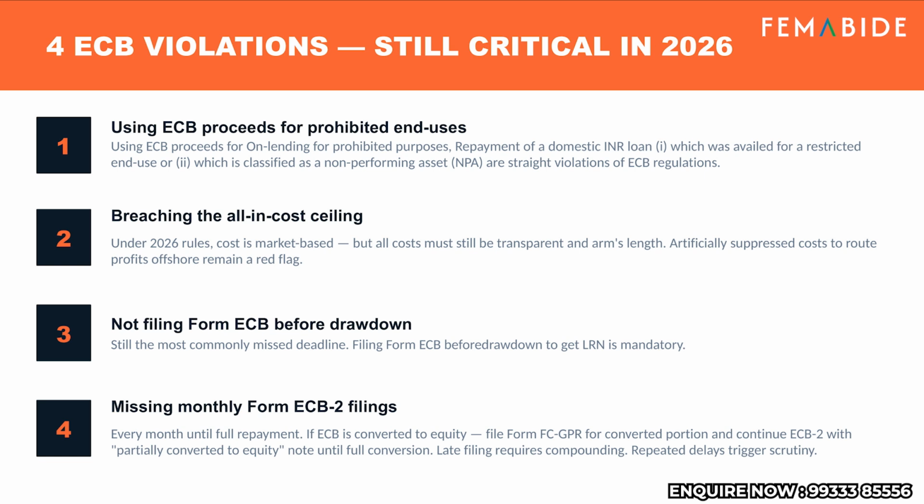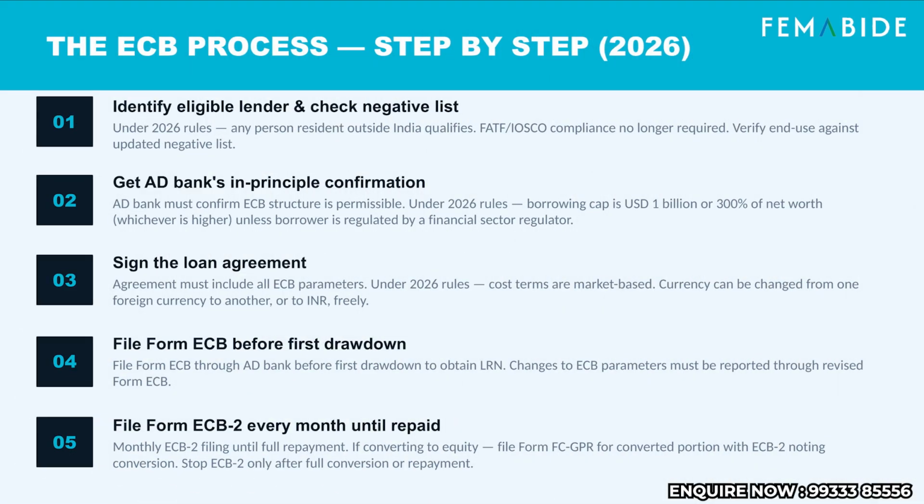Violation 3, not filing Form ECB before drawdown. This is the most commonly missed deadline. Filing Form ECB before the first drawdown to get the LRN is mandatory, no exception. Violation 4, missing monthly Form ECB2 filings. File every month until full repayment. If the ECB is converted to equity, file FCGPR for the converted portion and continue ECB2, noting partial conversion until it's fully converted. Late filings require compounding. Repeated delays trigger scrutiny.